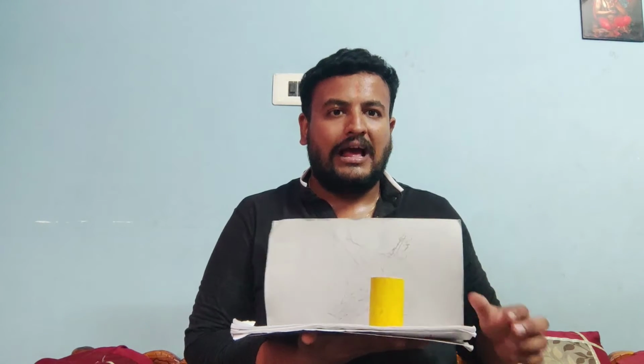Now, whenever I tilt the same cylinder, what is the position of the axis? This axis lies parallel to the vertical plane and inclined to the horizontal plane. As we know, horizontal plane inclination can always be seen from which view? From front view. That means on which plane? On the vertical plane.